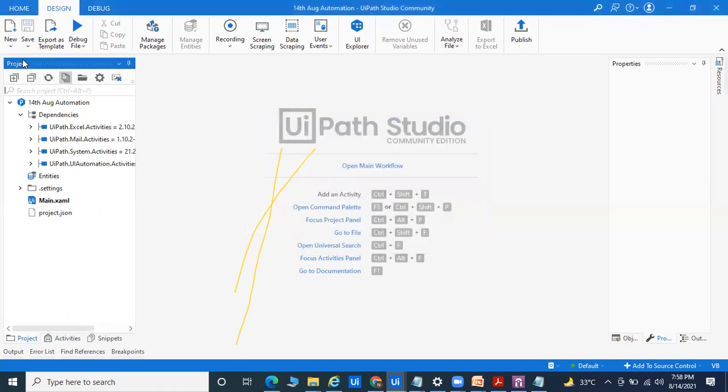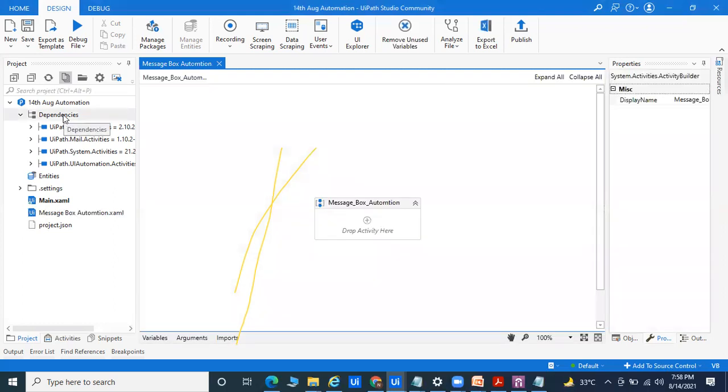Okay, so this is the new sub process of 14th August automation. After 20, you can see here there is no folder. Suppose we have more than 10 developers, and I want to create one for every developer, meaning I want to create different folders.